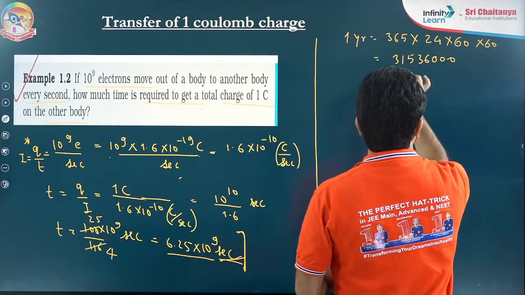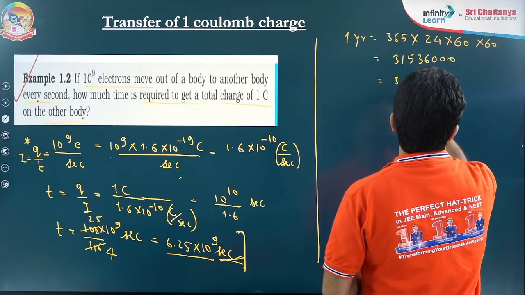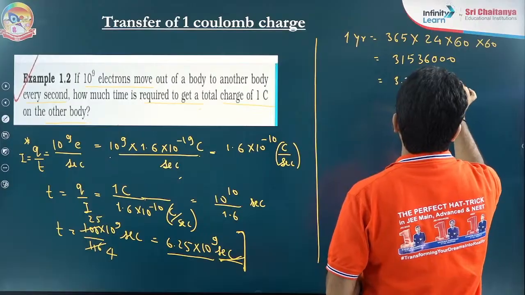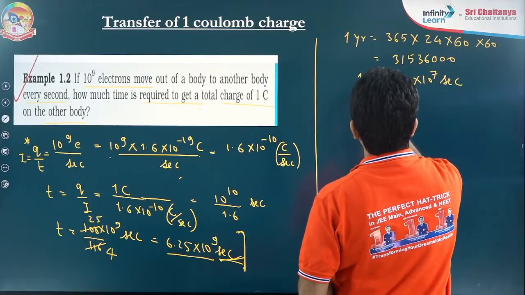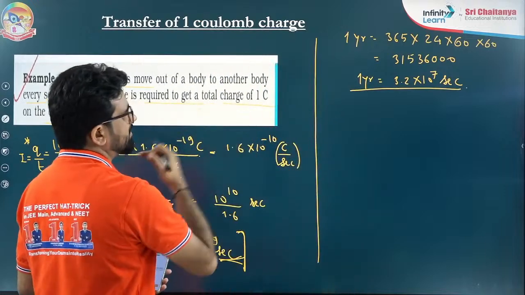I'm just approximating this value: 3.2 into 10 to the power 7 seconds approximately in 1 year. In 1 year approximately this many seconds are there.